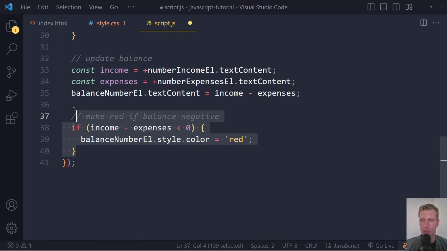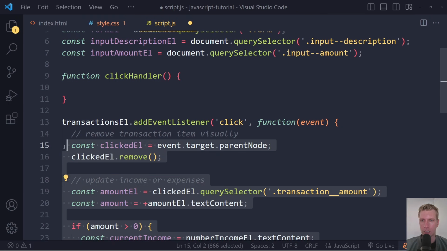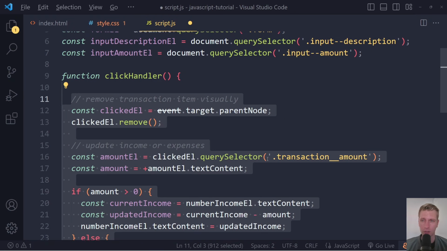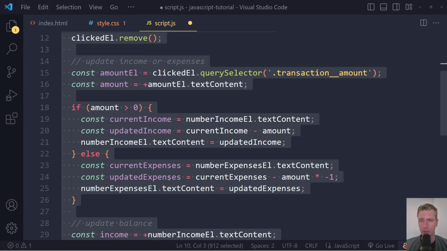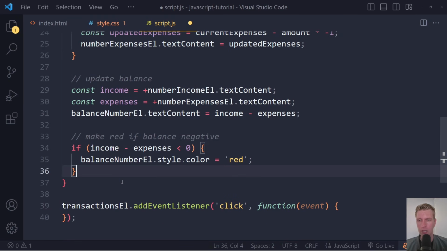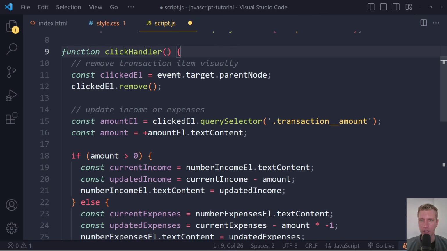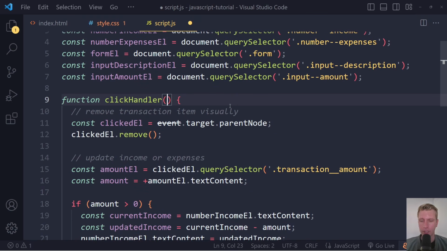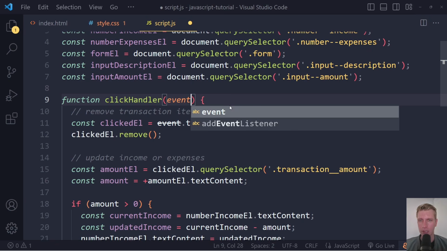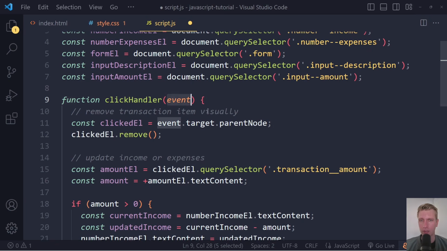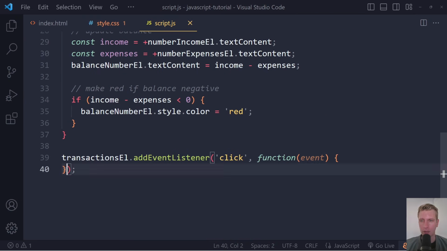So all of these statements here, including the comments, I'm going to select all of them, hold Alt, and then up arrow key. You can also just copy paste with your mouse or Control C, Control V. Right, so now all of these statements are here in the click handler. Now we shouldn't forget that the browser will actually give us an object representing the event. We can call it whatever we want, typically just called event. Okay, so now we don't have to write all of that in here.